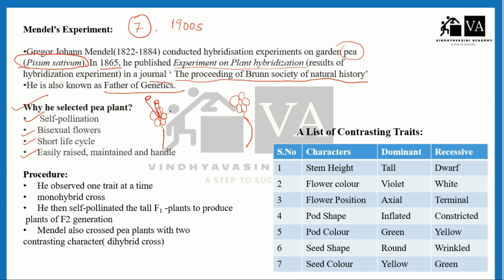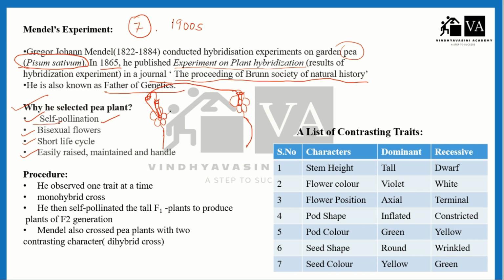If the pollen grain of the male reproductive part sheds its pollen on the stigma of the female reproductive organ, then it is self-pollination. If the pollen grain sheds on the stigma of another plant of the same species, then it will be cross-pollination, right? Self-pollination means the pollen grain sheds its pollen on the stigma of the same flower.